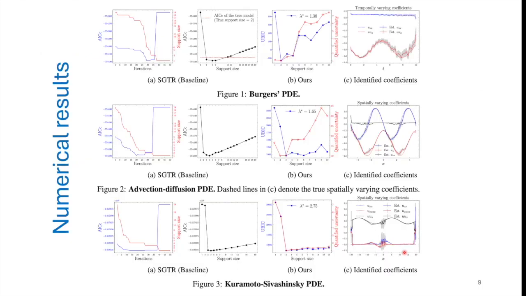And we would like to conclude our presentation with this numerical results section. First, on the left-hand side, it is quite evident that the corrected AIC often selects overfitted PDEs. This issue can be addressed by leveraging insight provided by quantified PDE uncertainty. Furthermore, as you can see, our UBIC consistently identifies the true governing equation. In the rightmost subfigure, we demonstrate that the quantified PDE uncertainty can construct a confidence interval for an estimated coefficient at a specific point in time or space. That's all.